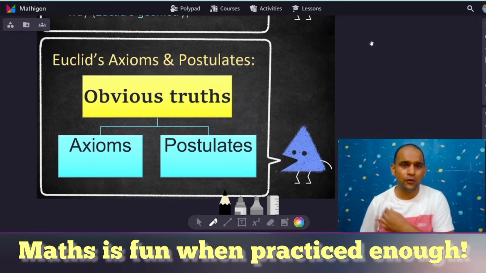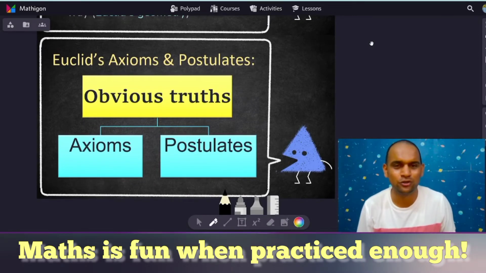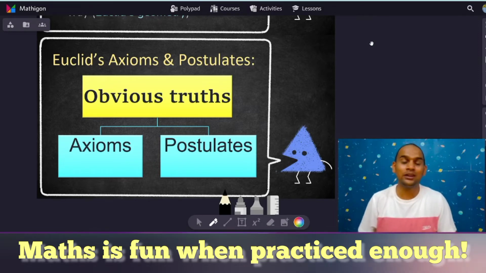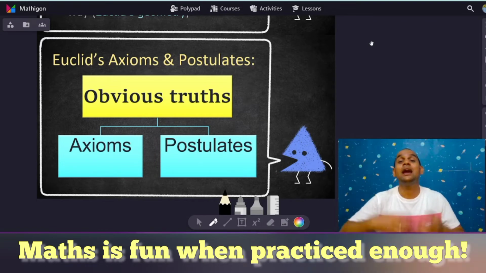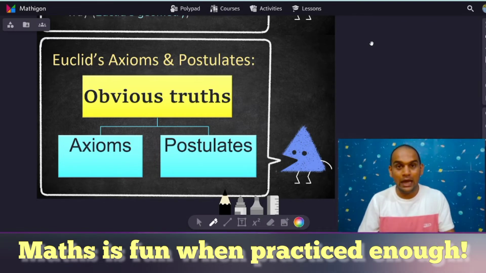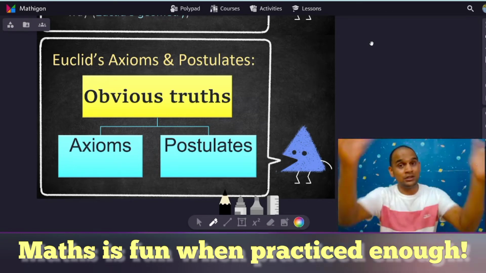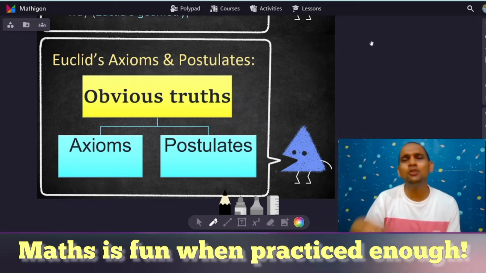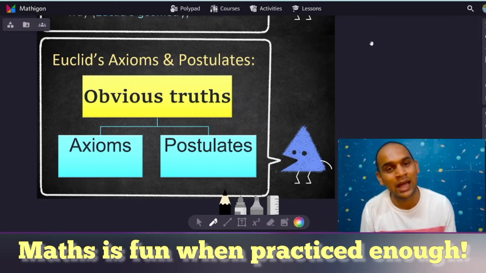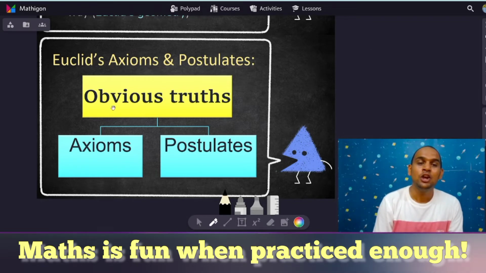So before we move on to what those axioms and postulates really are, let's try to understand what axioms and postulates are. So axioms and postulates are nothing but obvious truths. Now, when we try to observe different things in our nature, some things need not be proved. They look very obvious according to our observations. And that is what happens with mathematics as well. So those things are called obvious truths.